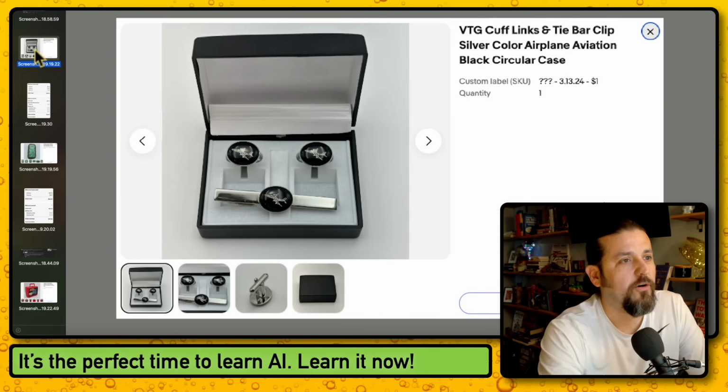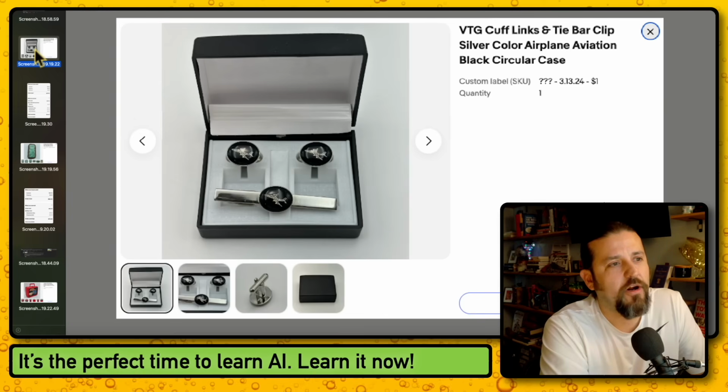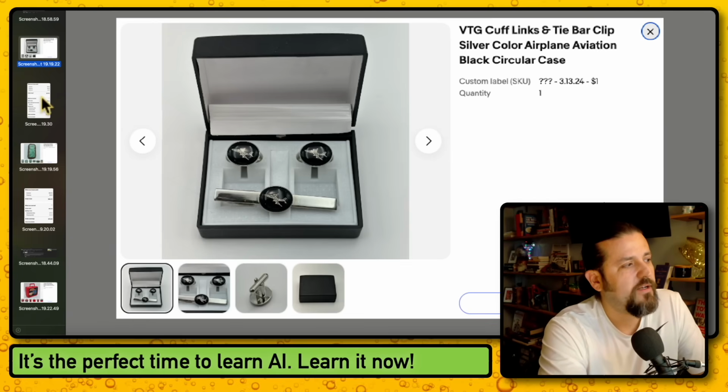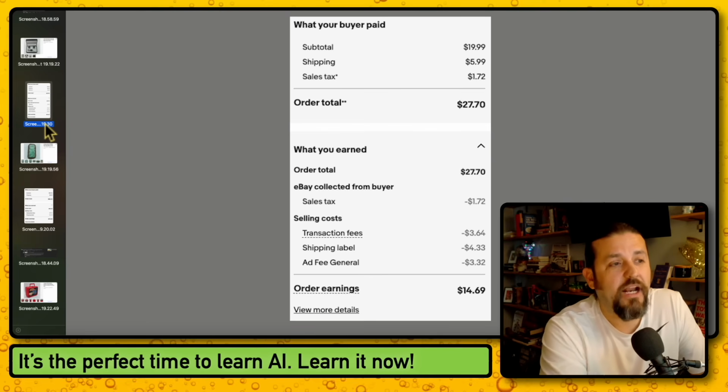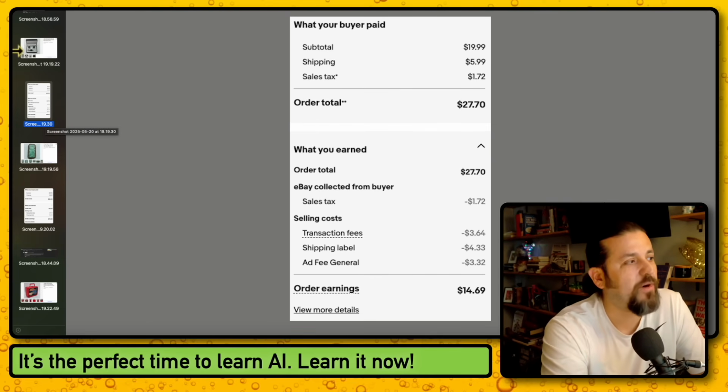Next sale, here we go. Vintage cufflinks and tie bar clip. I love to buy things like this. I always find them at estate sales, and usually they're $1 to $2. And in this case, they were $1. Look at that, it's for the set. And sold for $19.99, $5.99 shipping, after fees and everything I brought home $14.69, so $13.69 in profit.